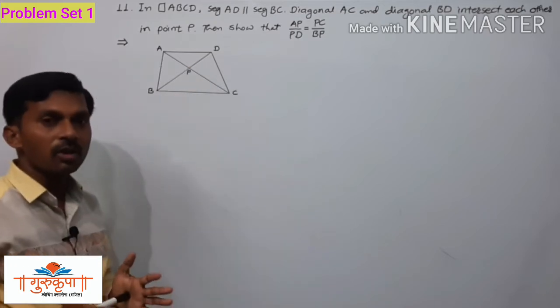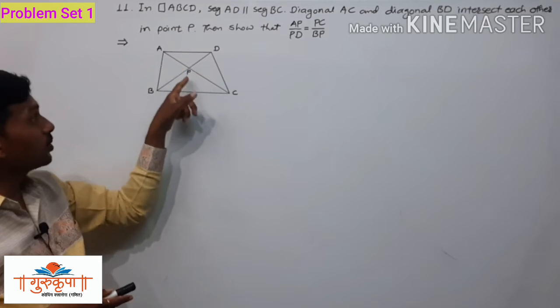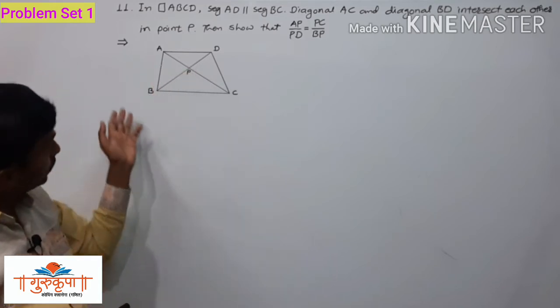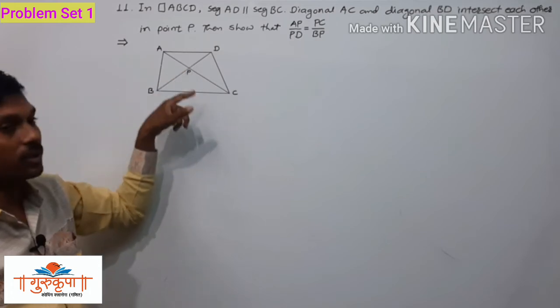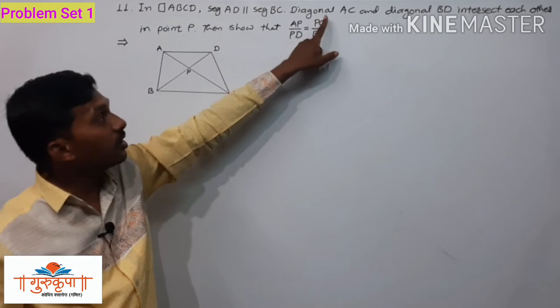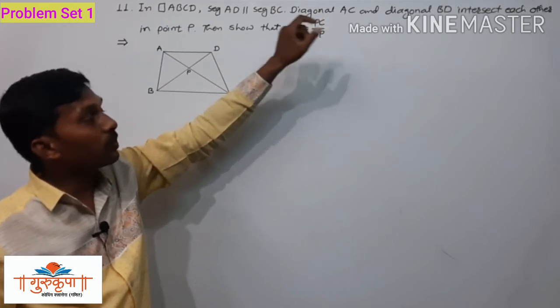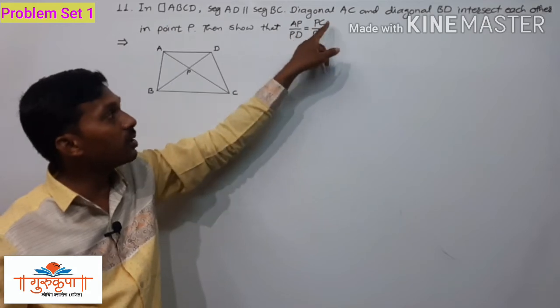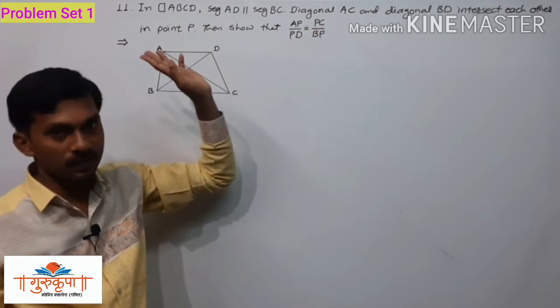Now we just have to prove that these two triangles are similar to each other, and after proving that, we write their corresponding sides in proportion, and then we use the property of alternando, since we have to change the places of PC and PD.